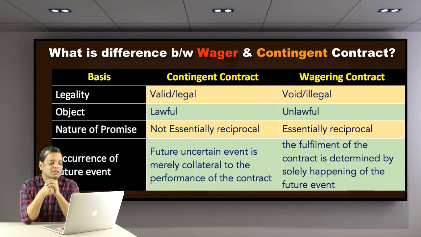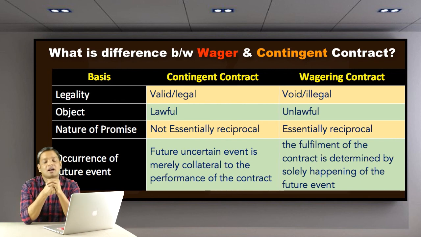So what does it mean? Whatever promise is made based on the future event, that is merely collateral to the performance of the contract. If that doesn't happen, it is void. On the other hand, in a wager, the fulfillment of the contract is determined solely by the happening of the future event. So it depends exclusively upon the event, as we took the example of the cricket match, either win or loss. So that has to be there.